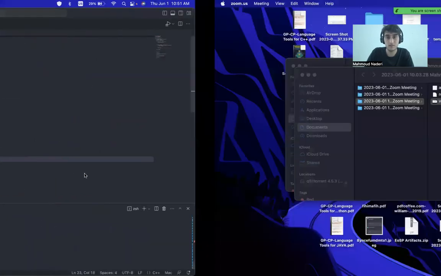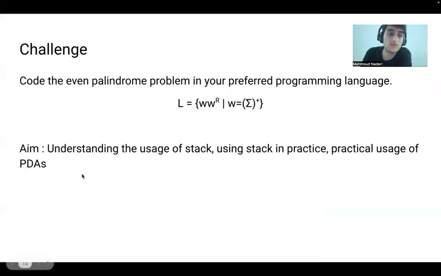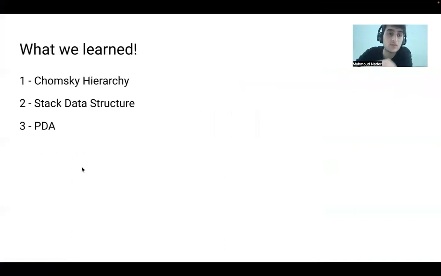Okay, we saw how we can use stacks in programming. So let's recap our session. We learned about language and grammar hierarchies and where we are. We learned about the stack data structure, pushdown automata, how to accept context-free languages with them, and how to draw them.